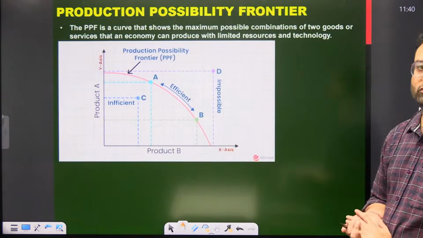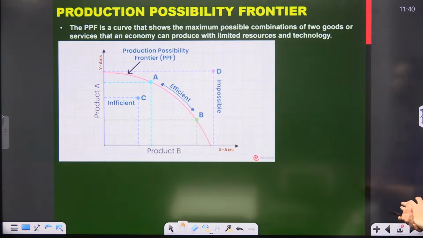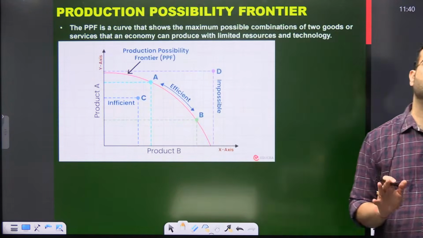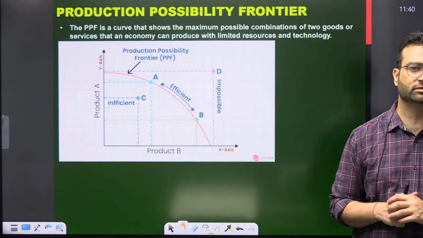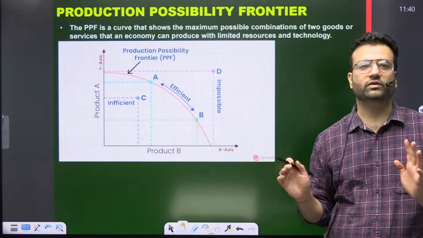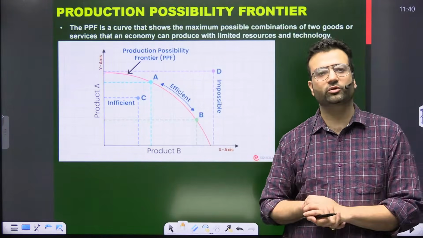Now we will move to the next topic, that is production possibility frontier. What is the meaning of production possibility frontier? Production possibility frontier means a combination of goods that you can produce with limited resources. Whatever resources you have, how many possible combinations you can make.